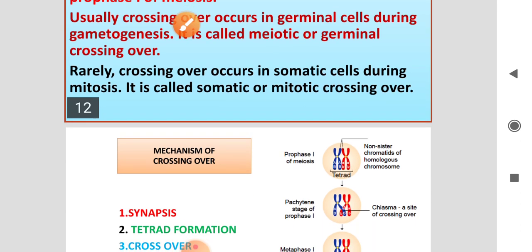Sometimes crossing over takes place in somatic cells, rarely, during mitotic cell divisions. This is called somatic or mitotic crossing over. But usually it takes place in germinal cells, the meiotic or germinal crossing over.